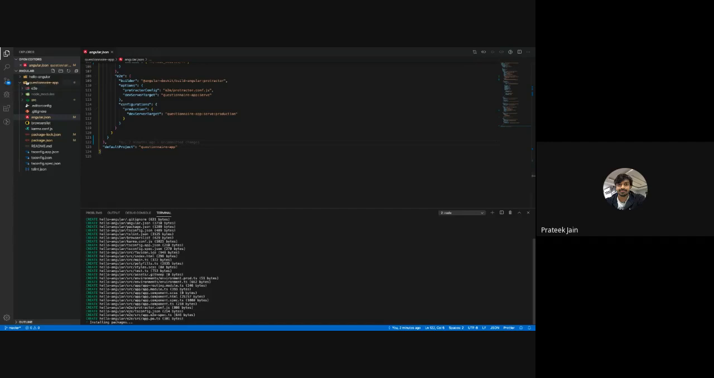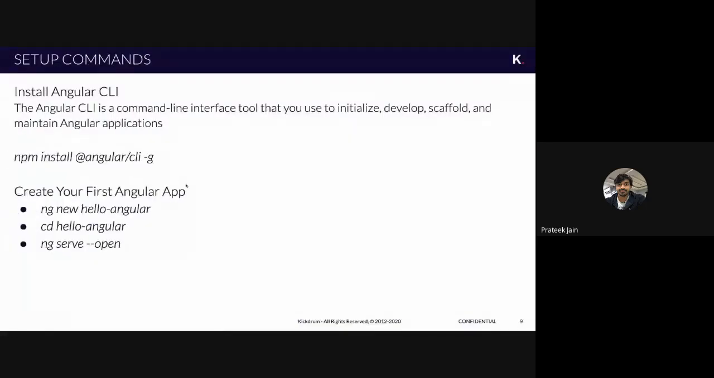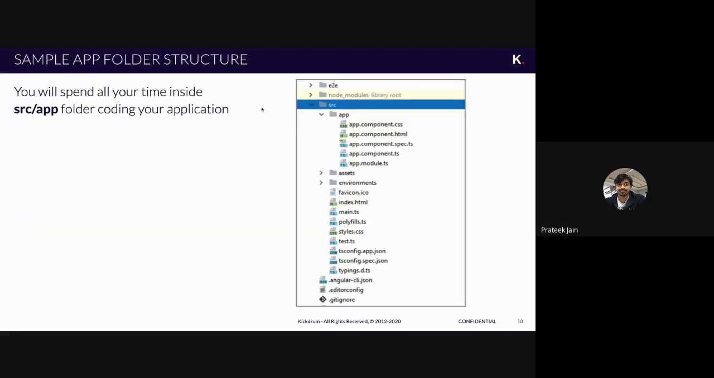Here on the left side, you can see there is another folder called hello Angular that has got created. Now I have run the first command, npm install, to set up everything. I have run the second command, ng new hello Angular, to create my first application. What do you think will happen? You will see this kind of folder structure, which you can see in the image, is getting created.